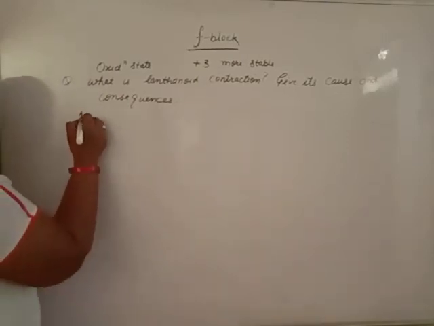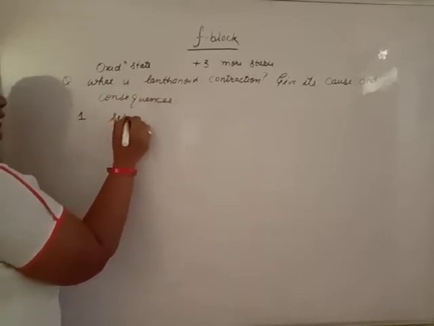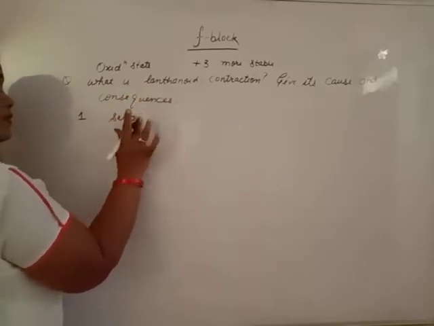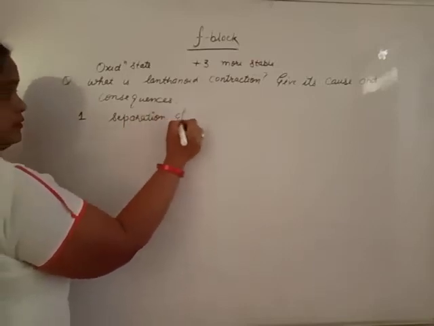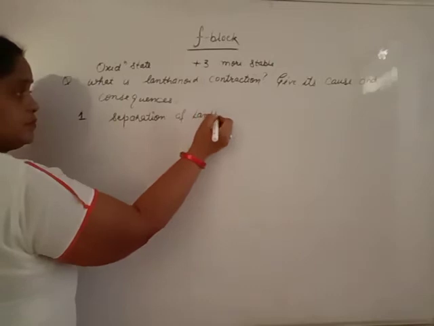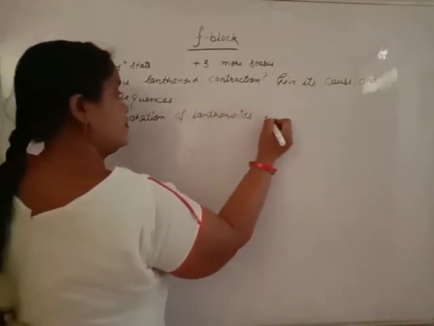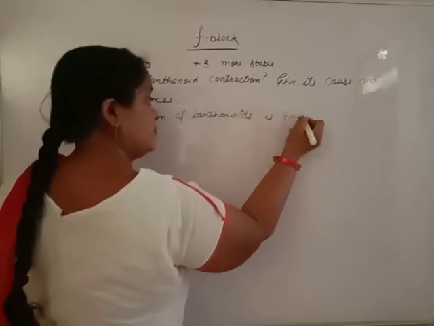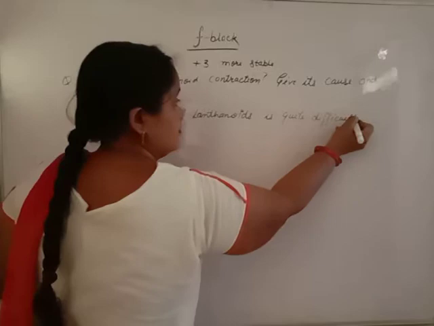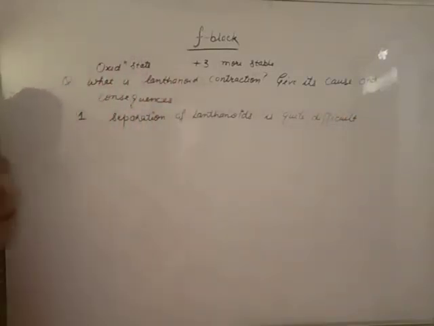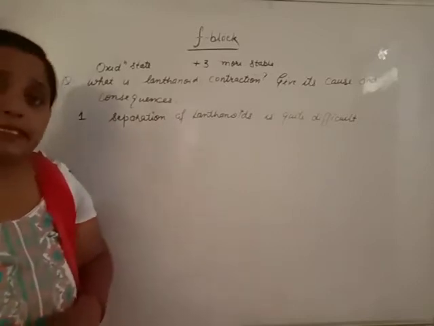First of all, due to lanthanoid contraction, separation of lanthanoids is quite difficult. Due to lanthanoid contraction, the size of lanthanoids is approximately the same.